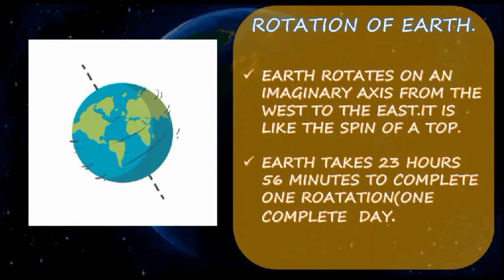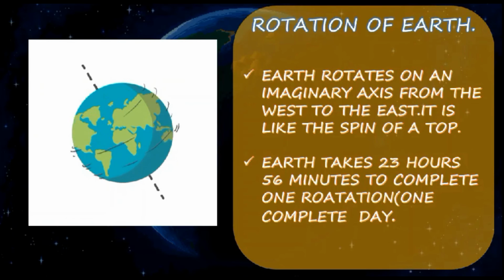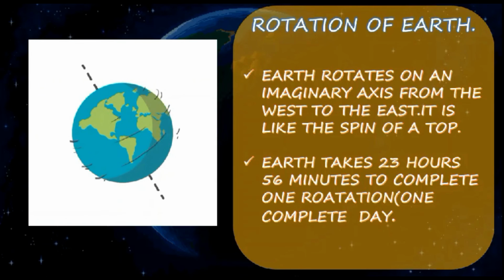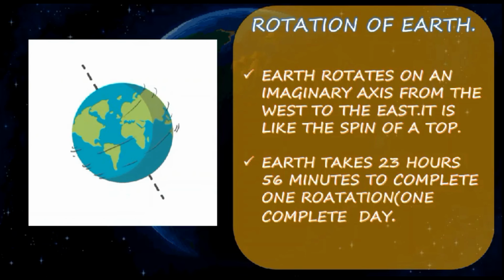So, rotation of the Earth. We have the motions of the Earth. I have explained before that there are two types: rotation and revolution. So what is the rotation of the Earth? The Earth rotates on its imaginary axis from west to east, right? It's like the spinning of a top. It takes 23 hours, 56 minutes and 4.09 seconds, roughly 1 day, to complete one rotation.